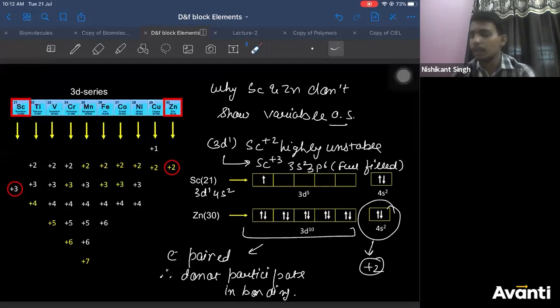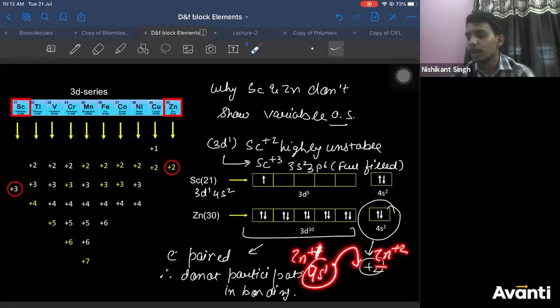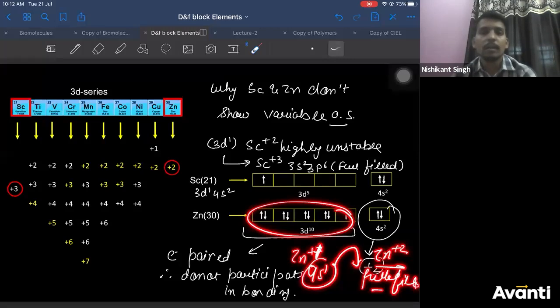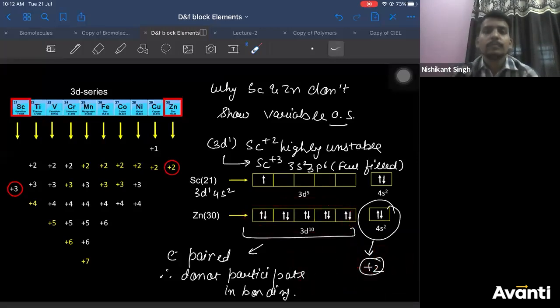Why can't it show +1? Why will it show +1, man? Because after losing one electron, is it becoming stable? No. After losing two electrons, it becomes fulfilled. So it will be stable. Why will it lose only one electron? After losing one electron, it will be highly unstable. Zinc +1 is highly unstable. It will immediately lose the 4s1 electron to form Zn+2. Why? Zn+2 has fulfilled configuration.